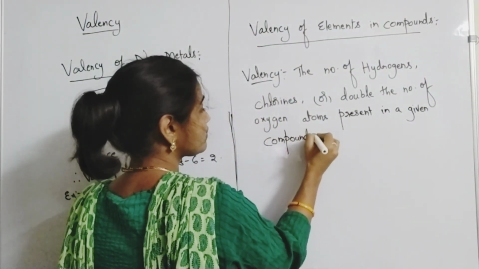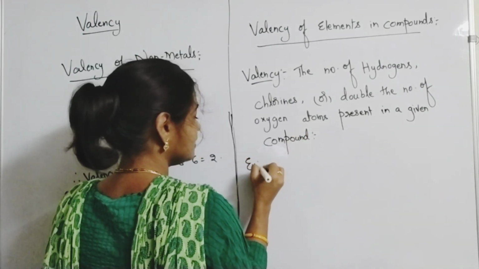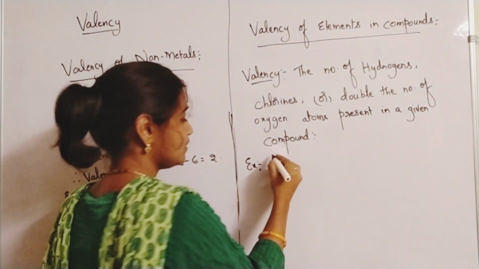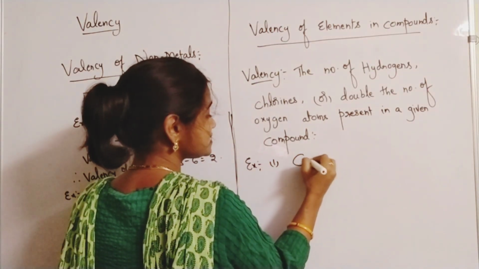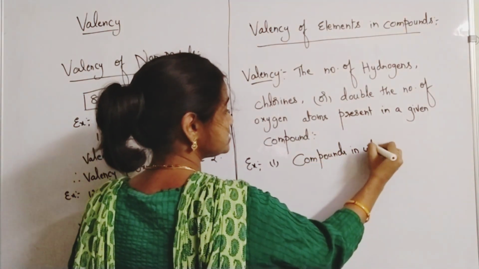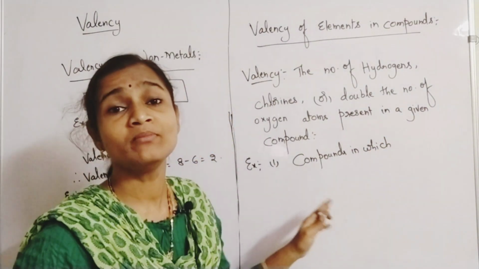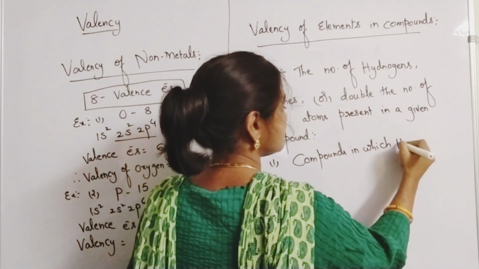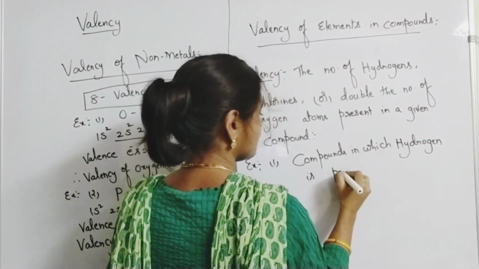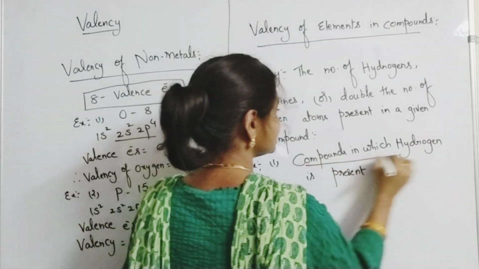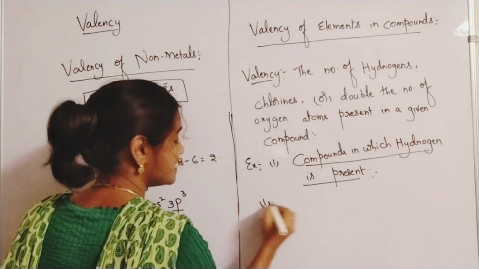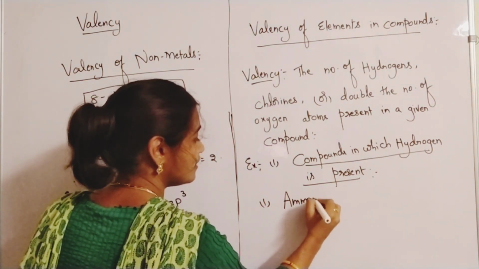What is the best example for this? Let us take compounds in which hydrogen is present. Example 1: compounds in which hydrogen is present. You can take the example of ammonia.